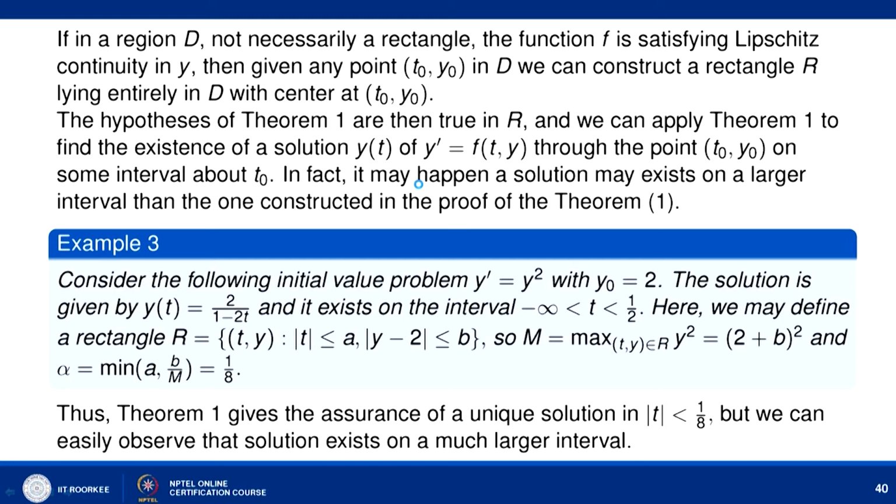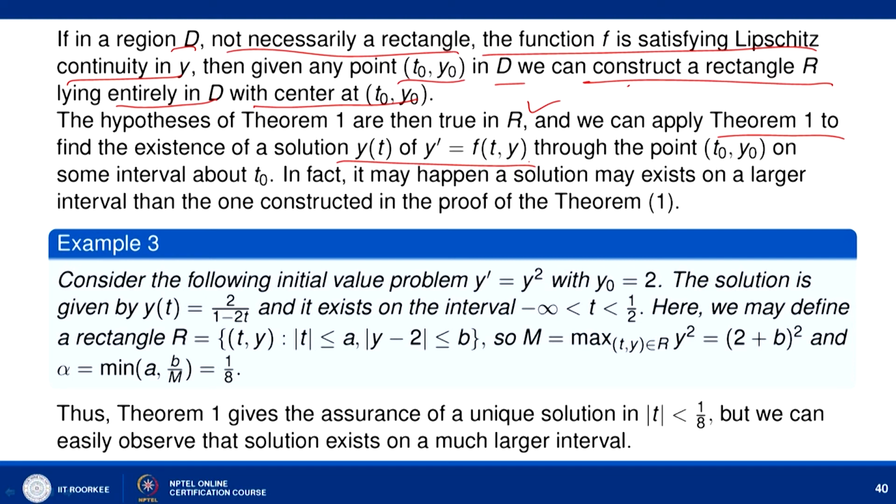Now, suppose we consider a region D, not necessarily a rectangle. The function f satisfies Lipschitz continuity in y. Then given any point t naught, y naught in D, we can always construct a rectangle R lying entirely in D with center at t naught, y naught, and the hypotheses of the existence and uniqueness theorem are then true in R. We can apply our existence and uniqueness theorem to find the solution of y dash equal to f t y satisfying the initial condition, and we can say that the solution exists.